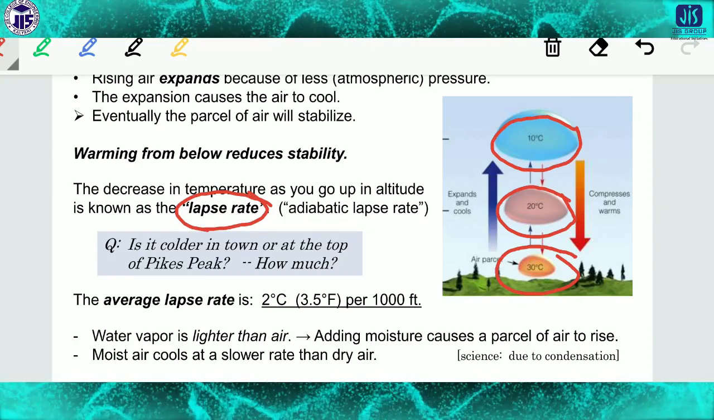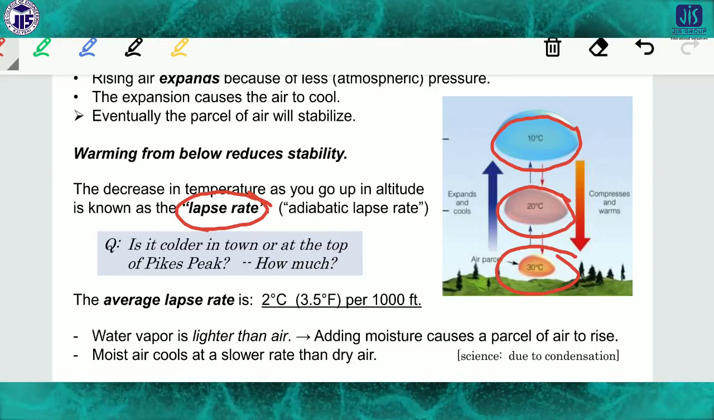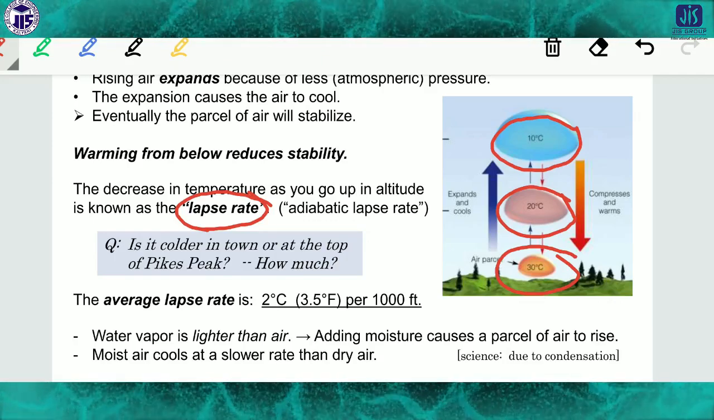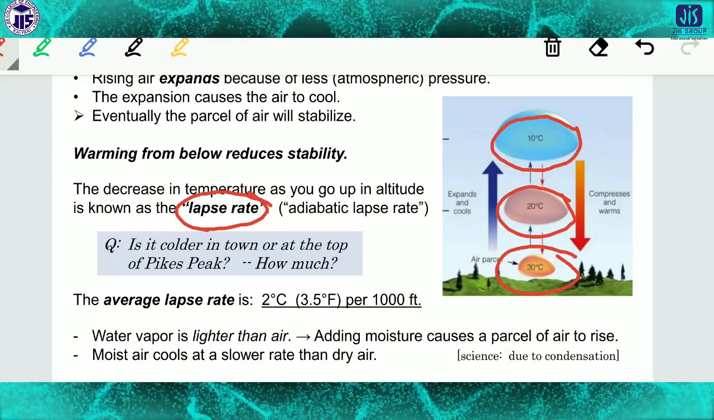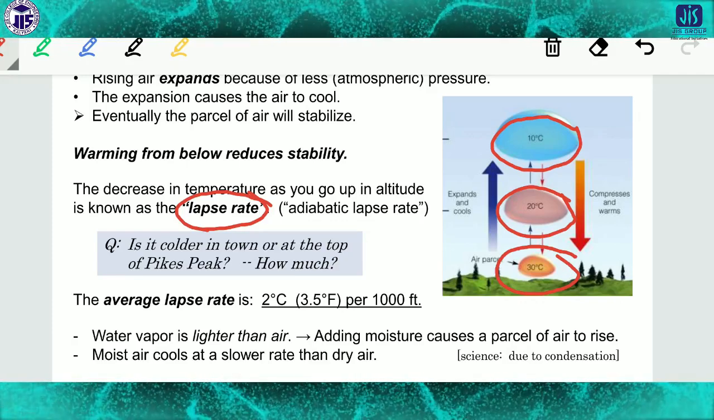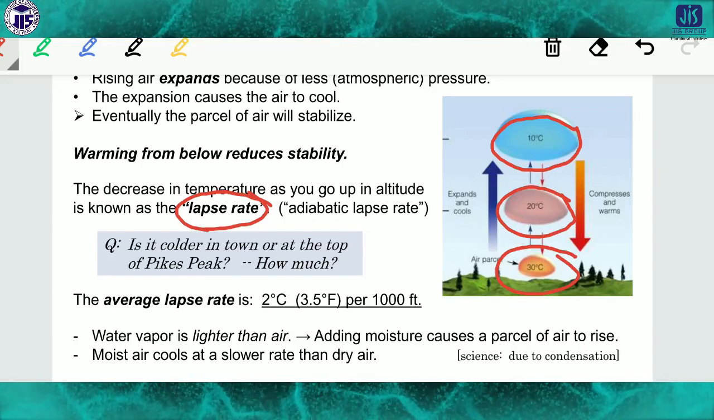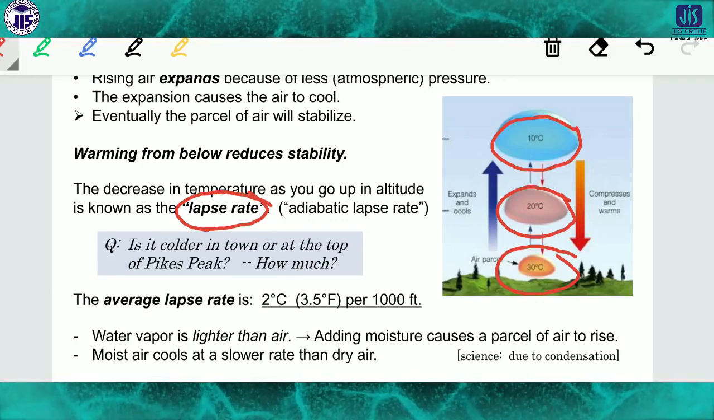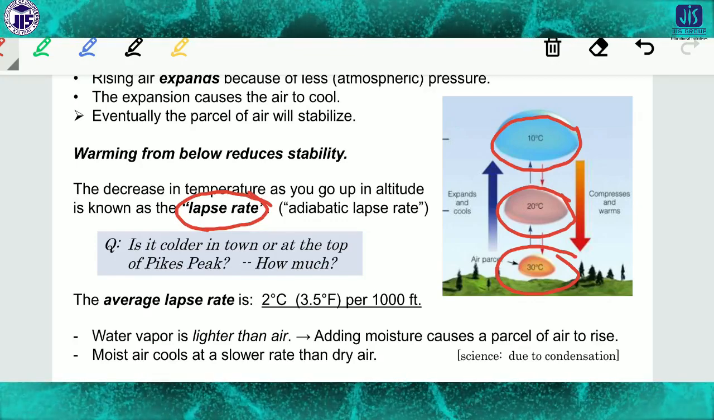Is it colder in town or at the top of the peak? This is a very good question. When we go to any hill station, the temperature there is a little bit colder with respect to a town, obviously. This is actually due to the lapse rate.